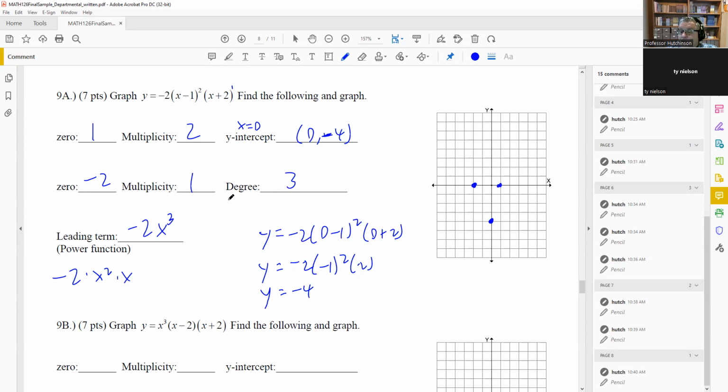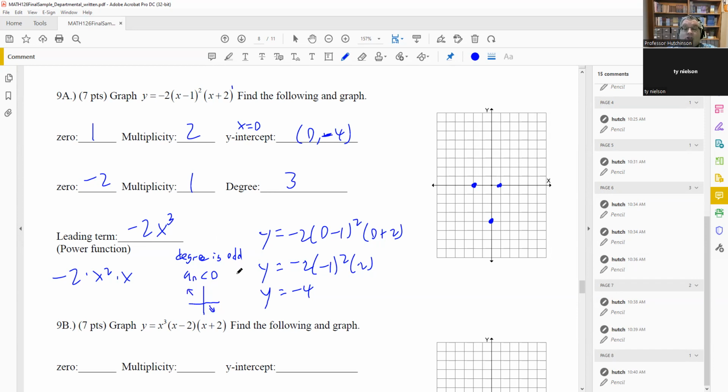Now, if I look at this, the degree is odd, and my a of n would be the number in front of the leading term. It's the coefficient on the leading term that we already identified is -2. So I know that a sub n is less than 0. Well, from those little charts I gave you, if the degree is odd and a of n is less than 0, the graph is going to do this.